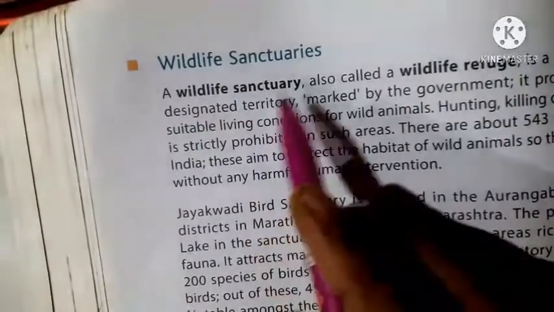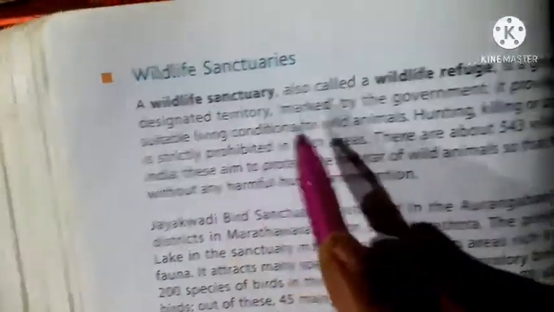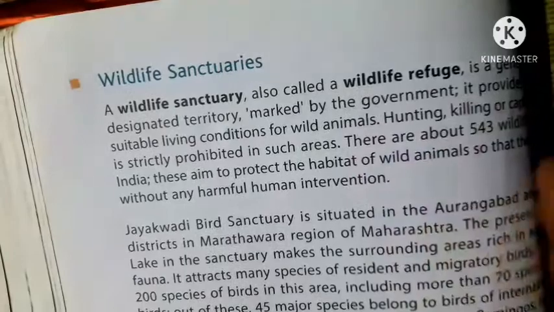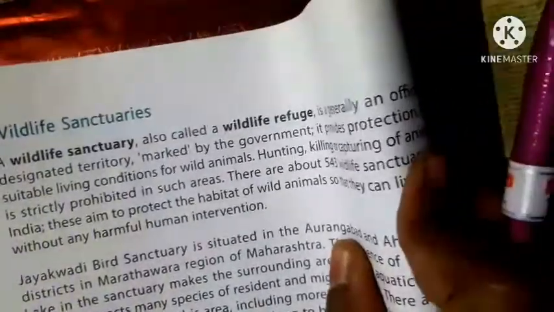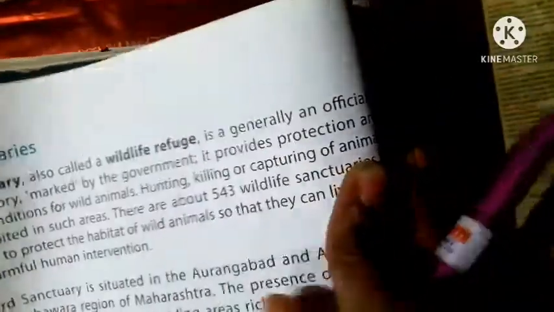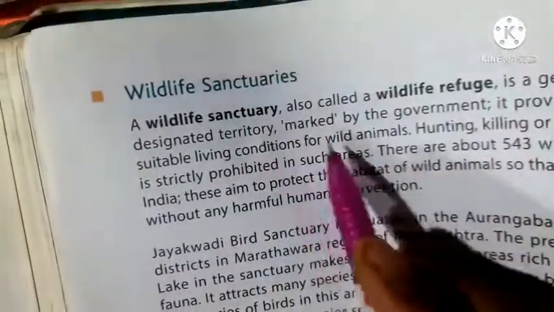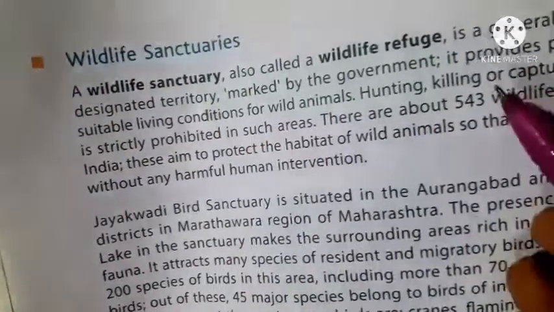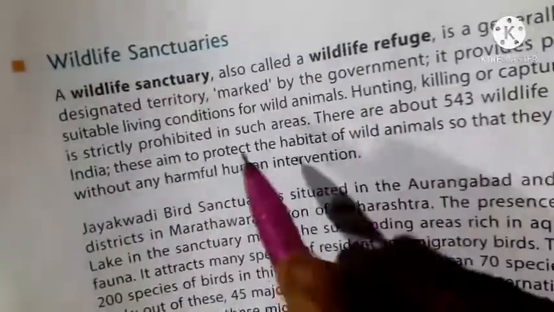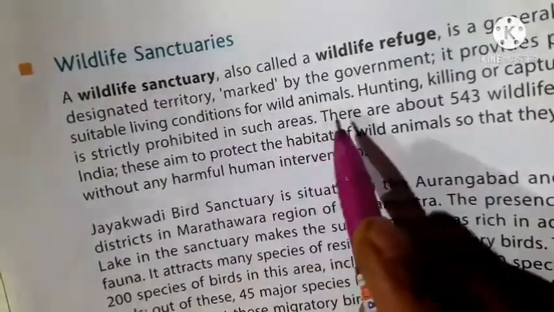Now about wildlife sanctuaries. A wildlife sanctuary, also called a wildlife refuge, is generally an officially designated territory marked by the government. It provides protection and suitable living conditions for wild animals.